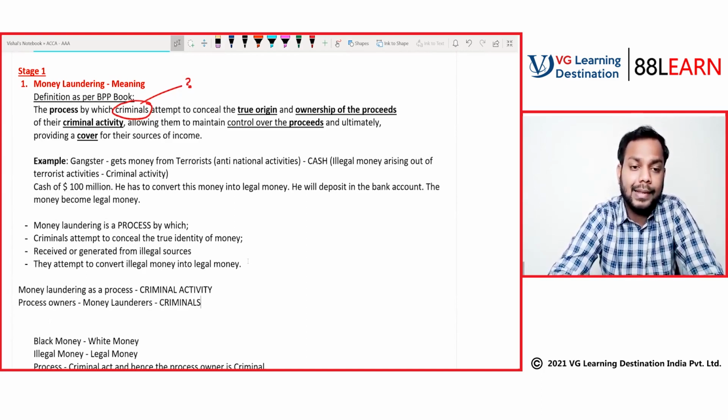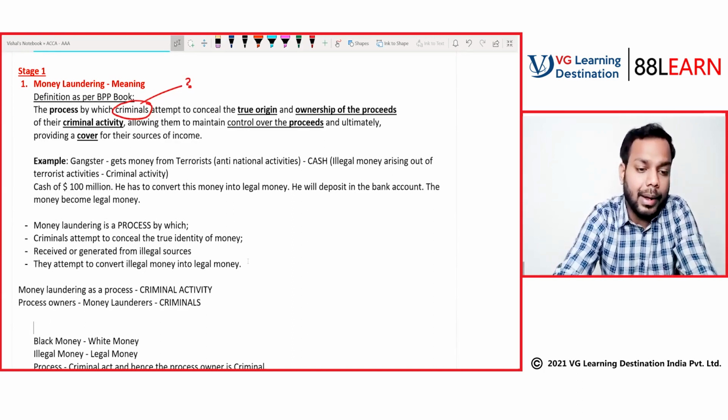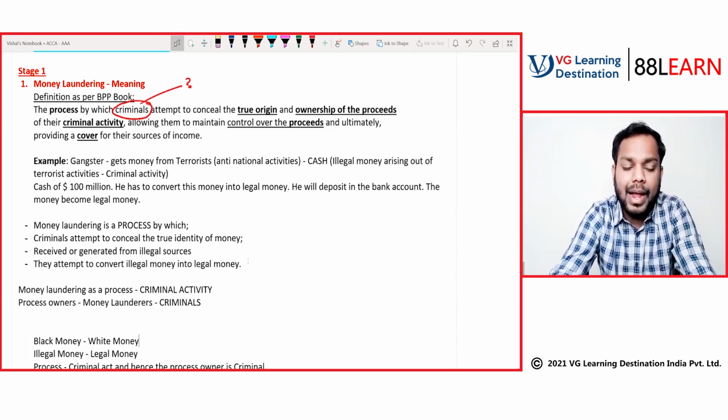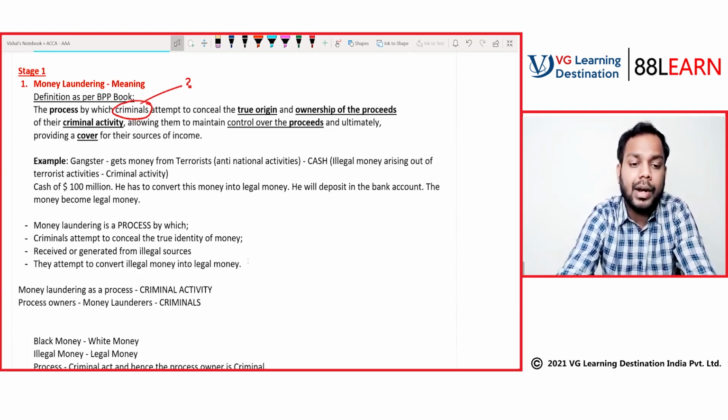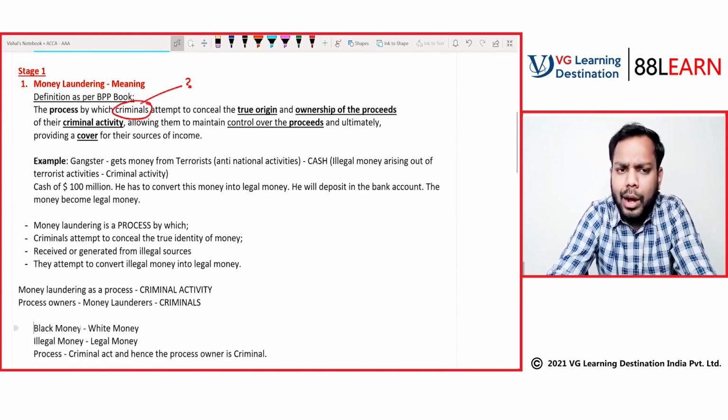Am I making sense here, guys? So can we say that money laundering is a process by which black money is converted to white money? What is black money? So can we say that money laundering is only the process for the criminals that is coming from terrorist activities only?